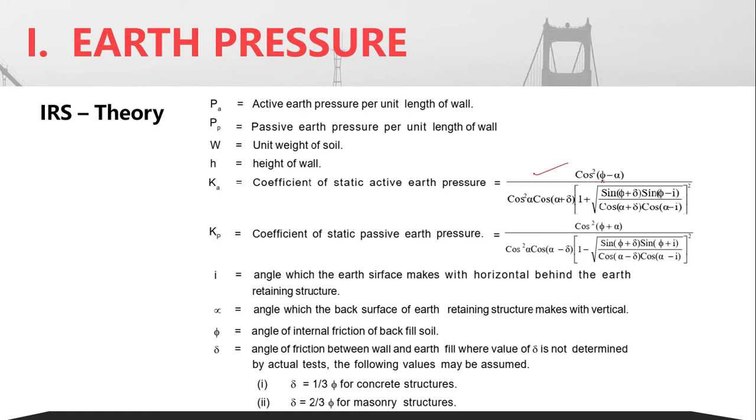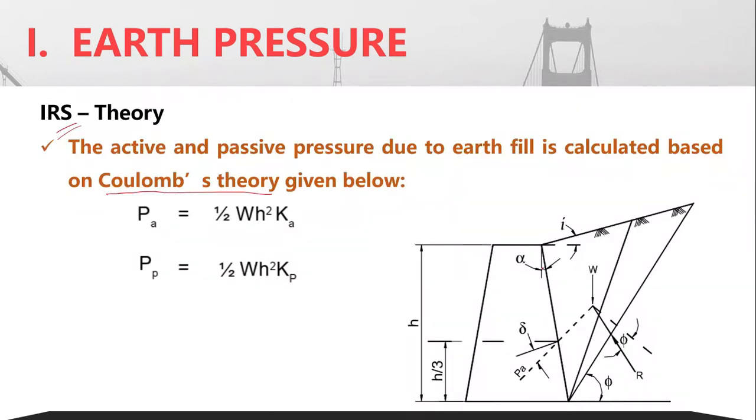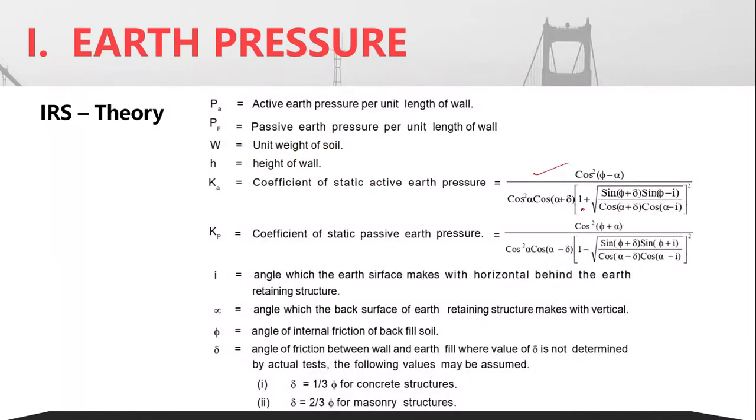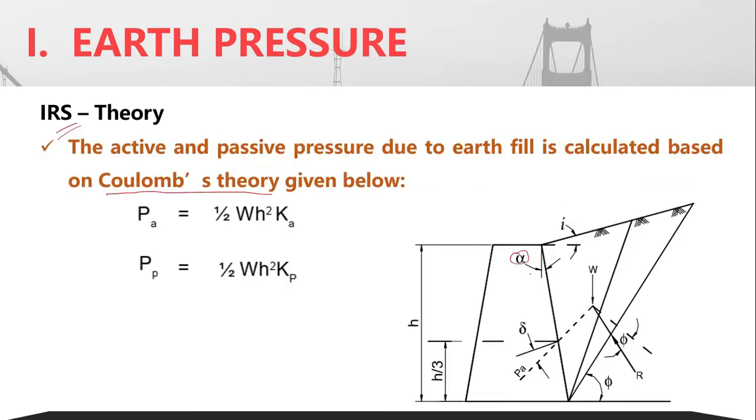And depending upon these values, what is phi? Phi is the angle of friction. Alpha is the angle in case the corresponding back surface is inclined. You have the value of alpha as shown here. Depending upon that, these corresponding equations have already been given. And here you have a delta. Delta is actually the angle of friction between the wall and the earth. So you find the values of Ka and Kp by substituting all these, and then you find the Pa and Pp as per this equation.